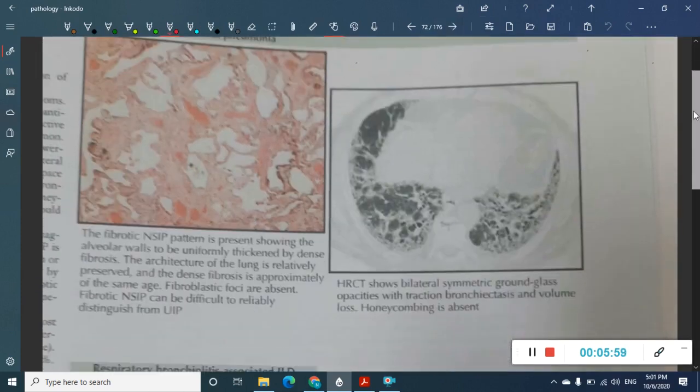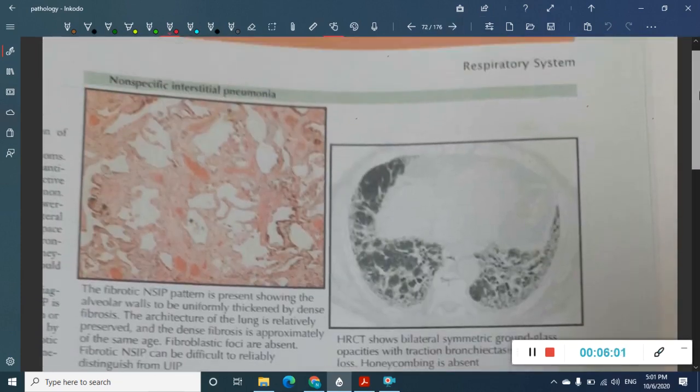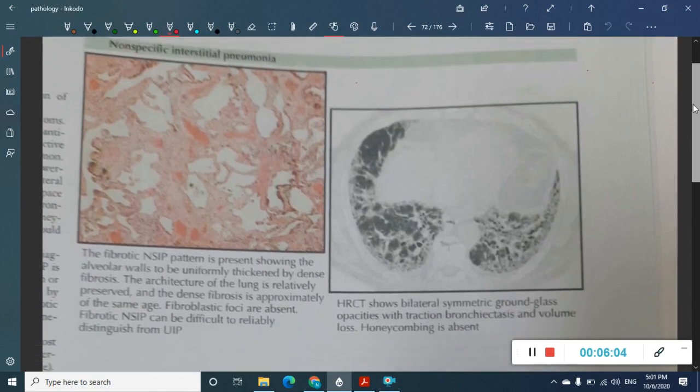These are the pictures which I have taken from Netter's Atlas for respiratory medicine. In this one is non-specific interstitial pneumonia. See, here the main pattern: these are the alveoli, and what are you going to see in these alveoli? These alveolar walls are thickened. The main thing is that the alveolar walls are uniformly thickened.